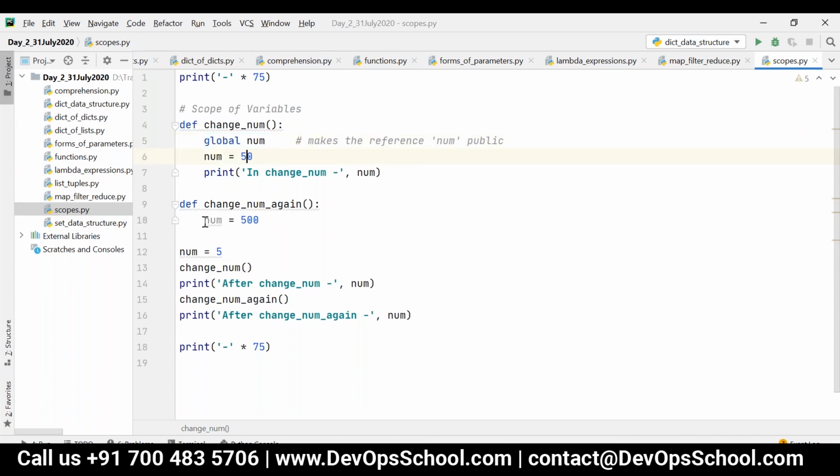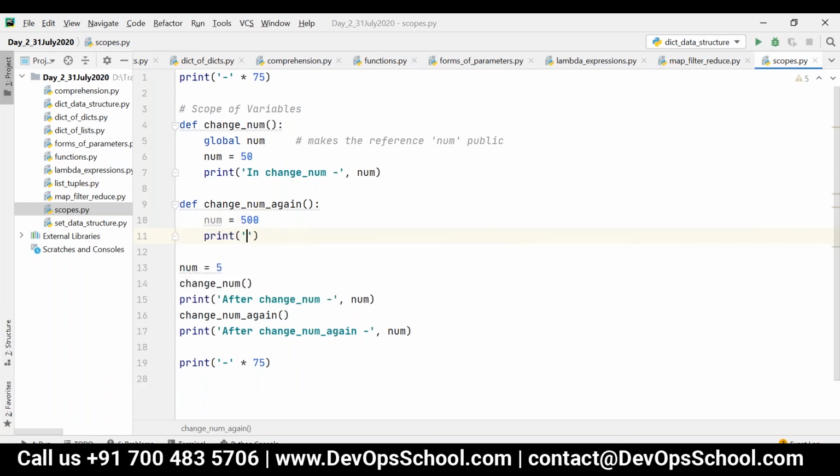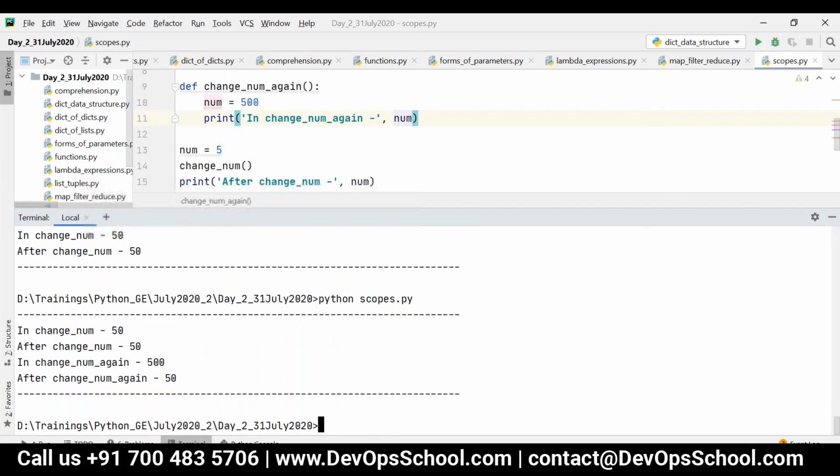In this one, you have said num is equal to 500, so this num is equal to 500 will exist only for this particular function. That is, in change num again, it will be 500, but after change num again, it is just 50.